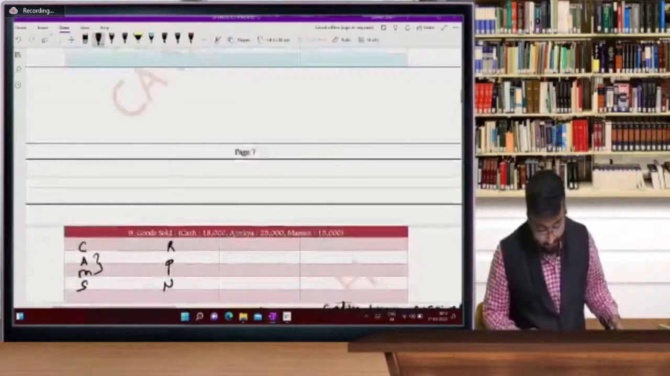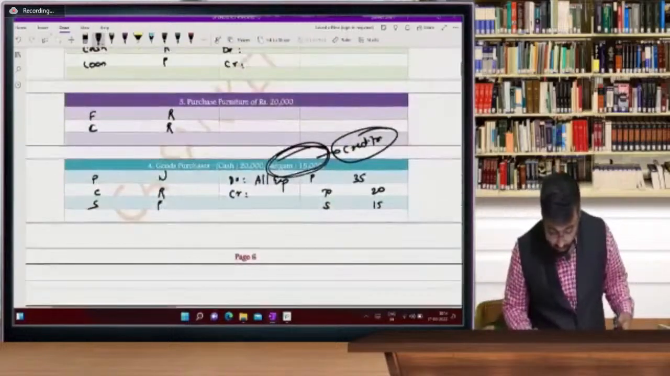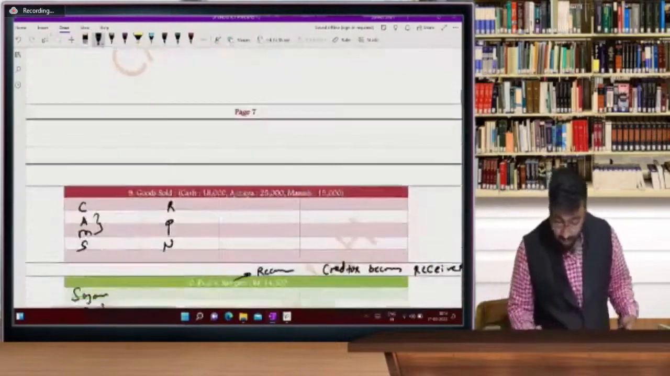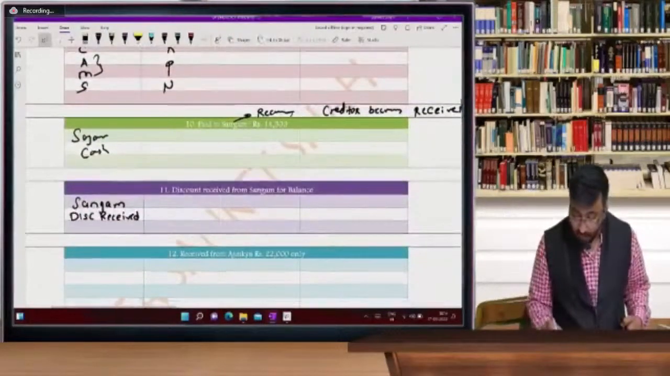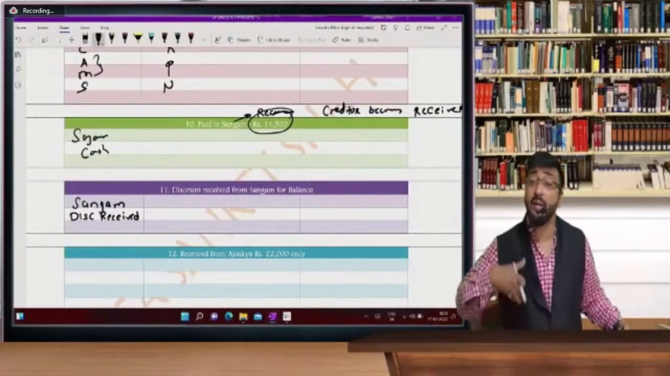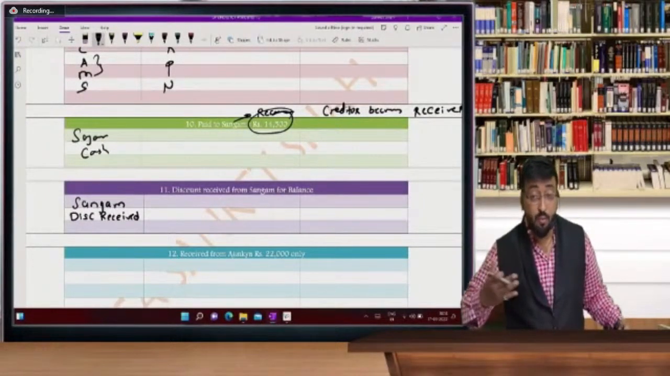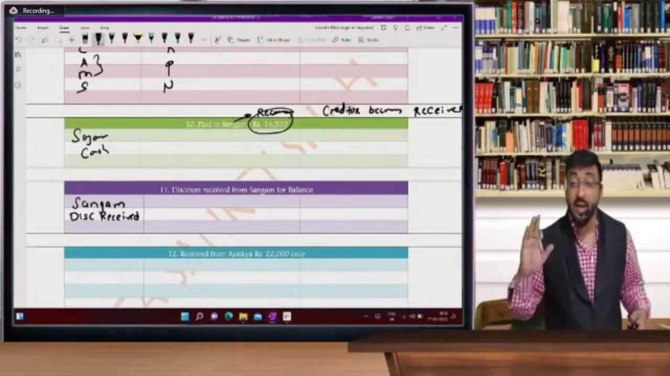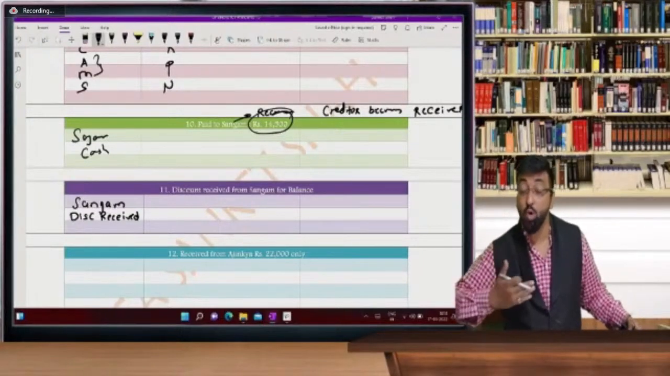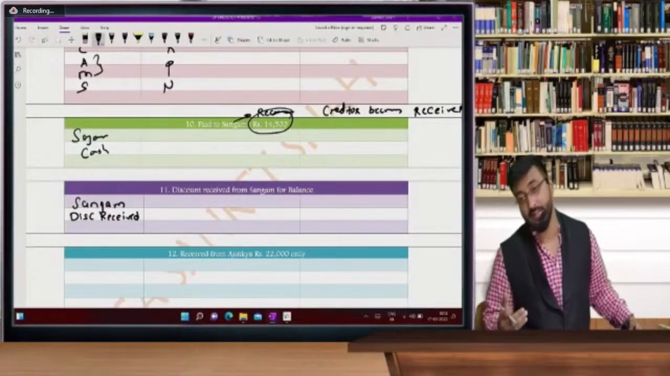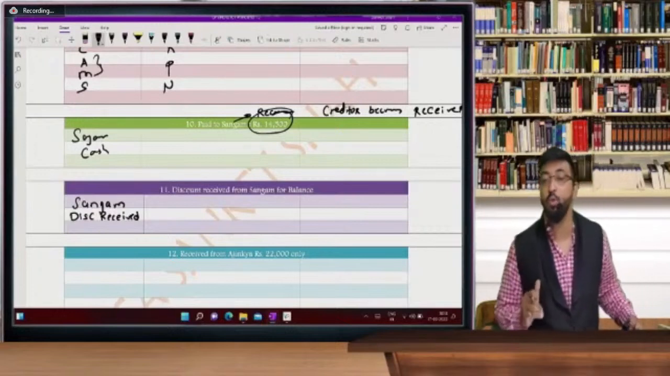See, beta, we bought goods from Sangam for 15,000 and we paid him only 14,500. And we asked him to give us discount at the time of payment. When we are negotiating for the first time, it's called trade discount. So direct entry students, remember, if you negotiate for the first time, it is called trade discount, and that will not be recorded in the books of accounts.